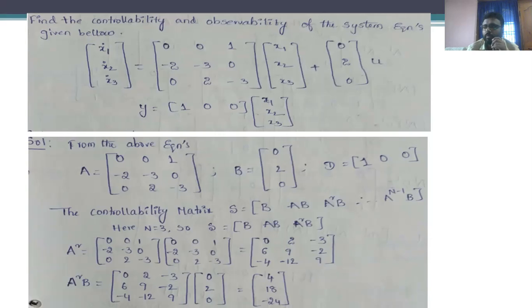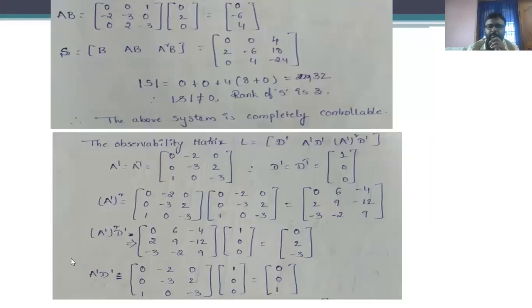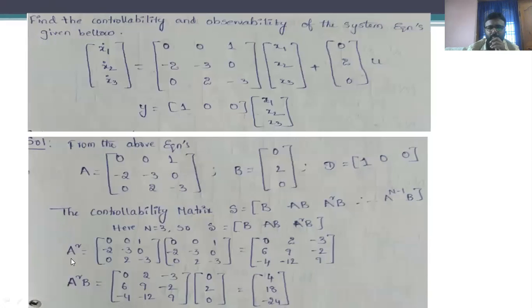We have to frame the matrix up to B, AB and A square B. That means the size of the matrix is B, AB and A square B. So initially we have determined the matrix A square, that means A into A. We have obtained a matrix which is of order 3 by 3.